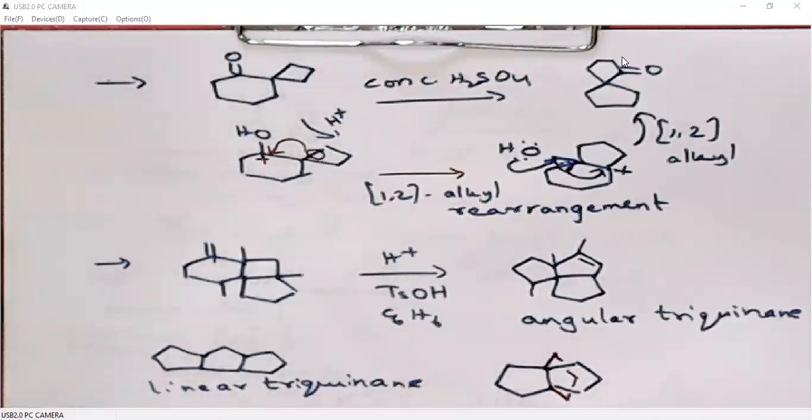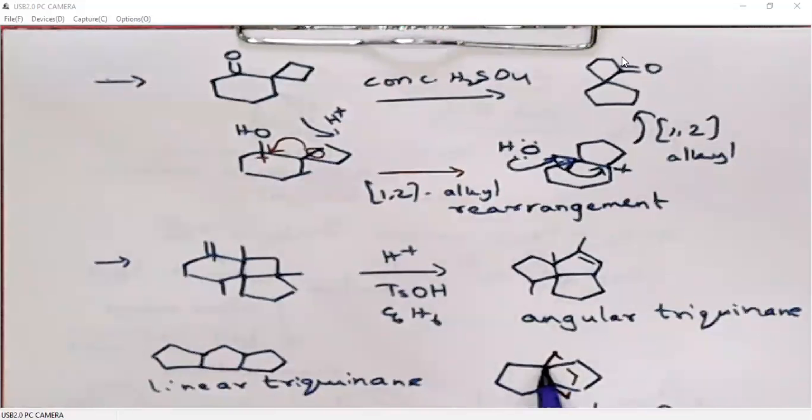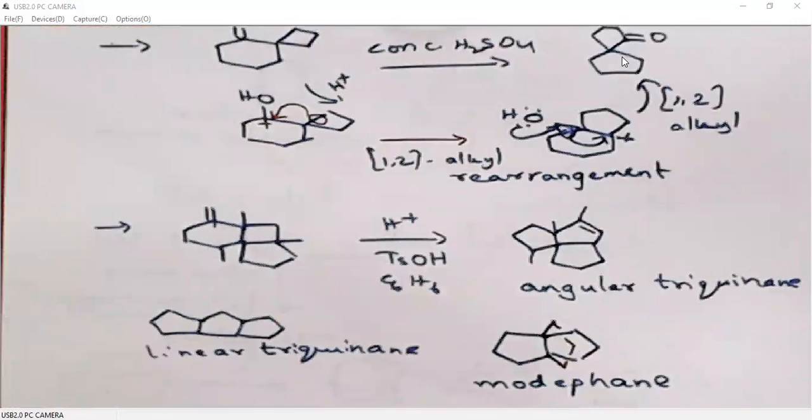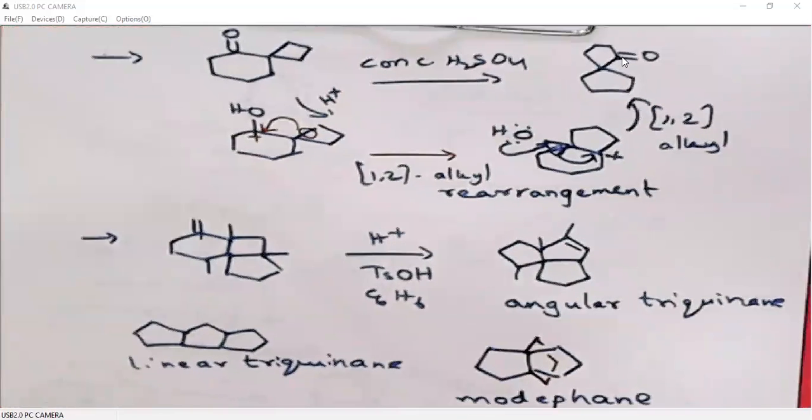This is called modhephane. This is linear triquinane. This is angular triquinane. If the 3 five-membered rings are fused to one bond, that is called modhephane. Okay. Now, I'll quickly explain how it will generate this angular triquinane.